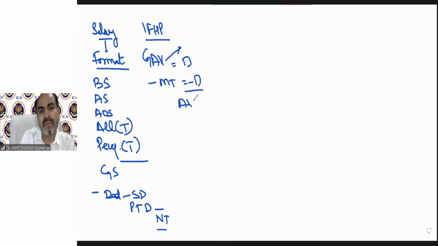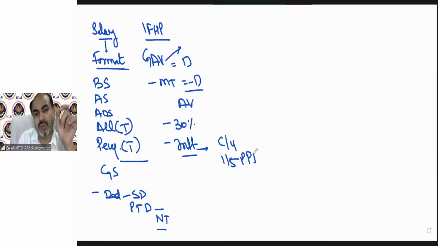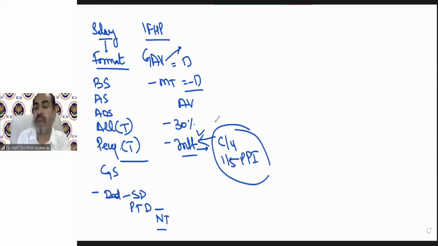Then we get the annual value, then 30% standard deduction, then the interest provision, like current year interest and 1/5 of pre-construction period interest. So when you calculate the current year interest or 1/5 of pre-construction period interest, you know why we are calculating it, because we need to deduct it from here. If we are calculating the taxable value of a perquisite, why are we calculating it? Because we need to put it over here.